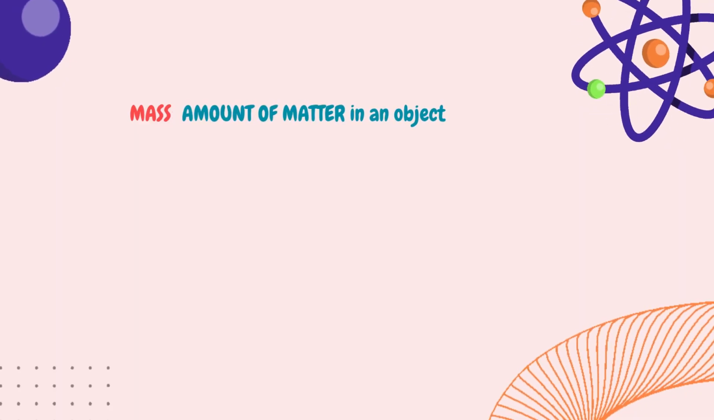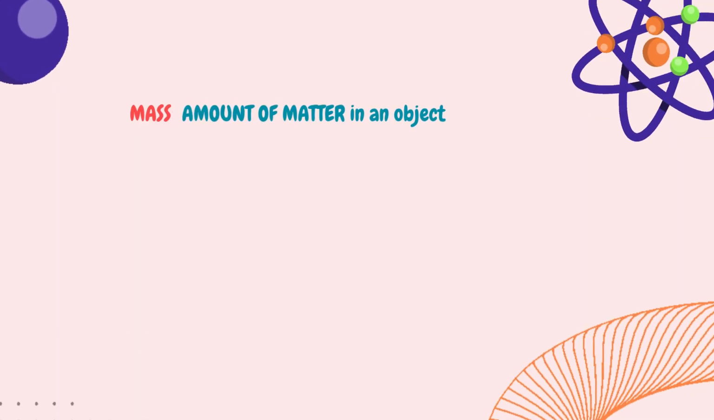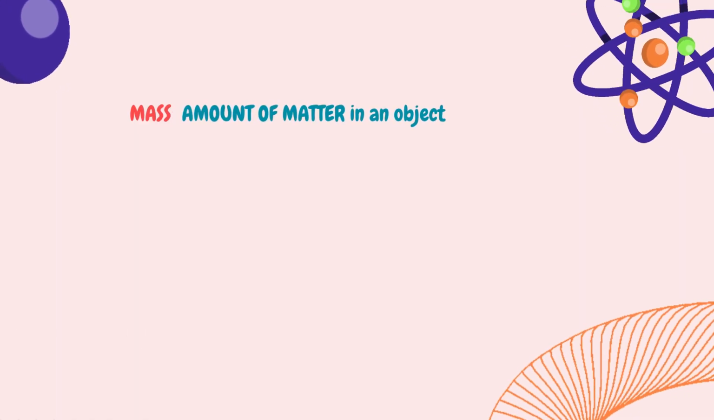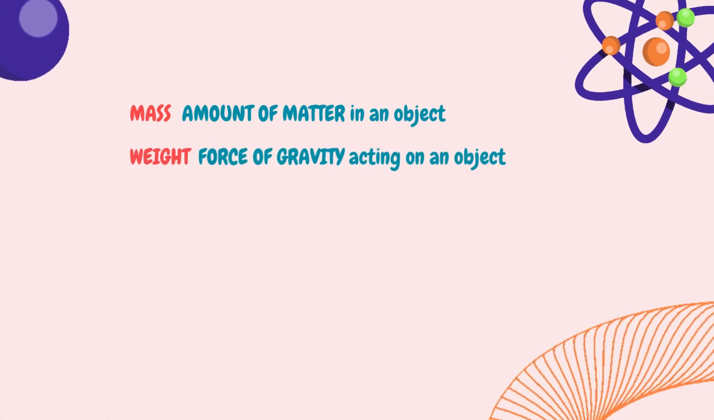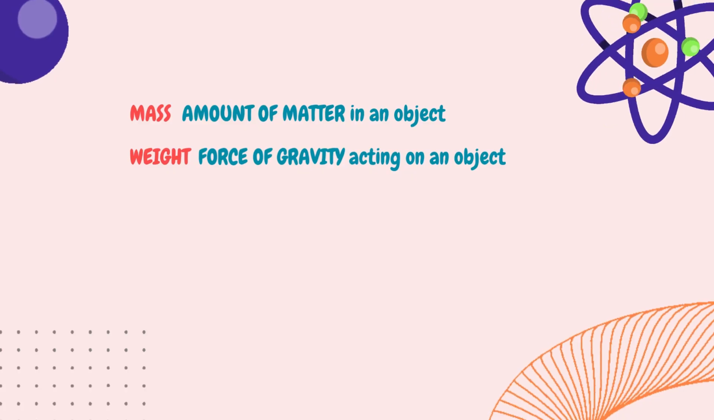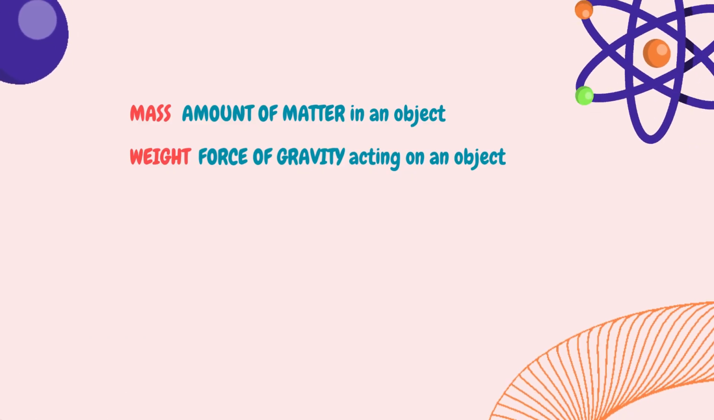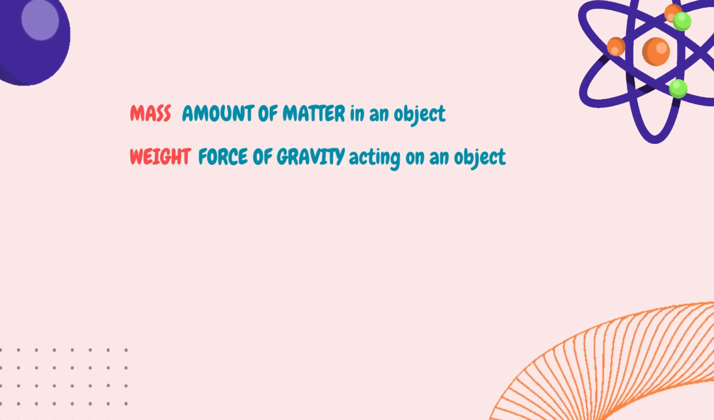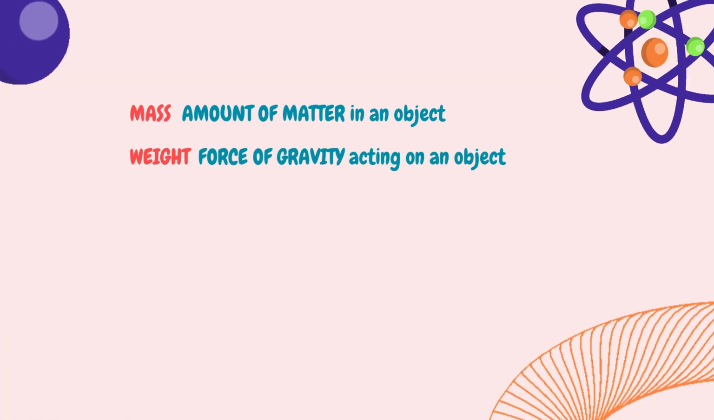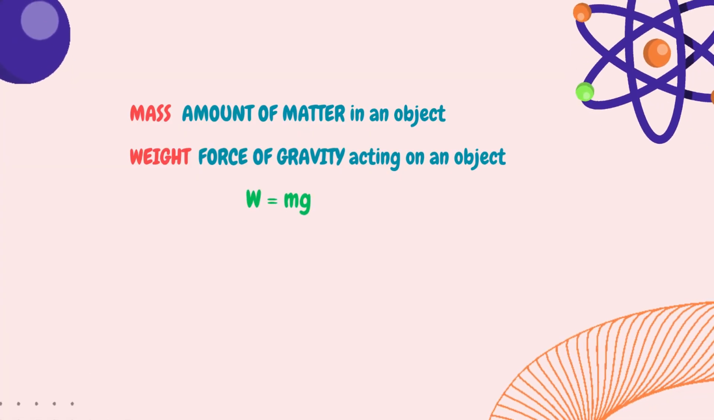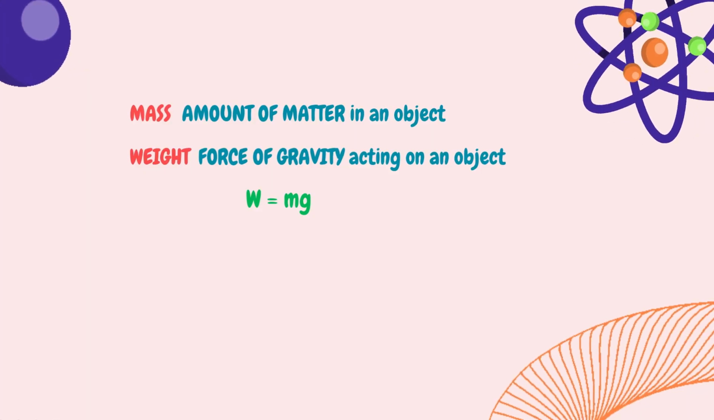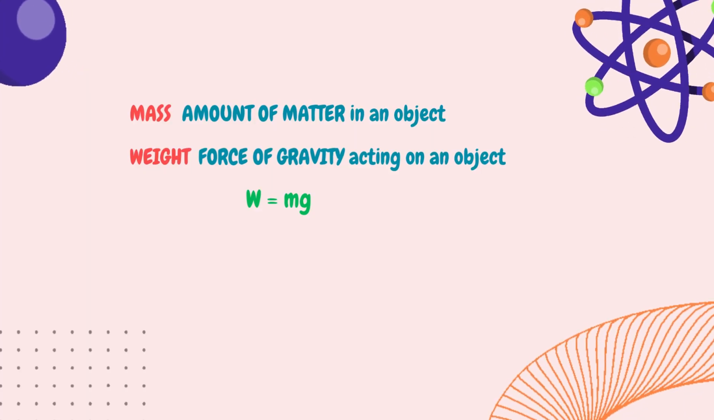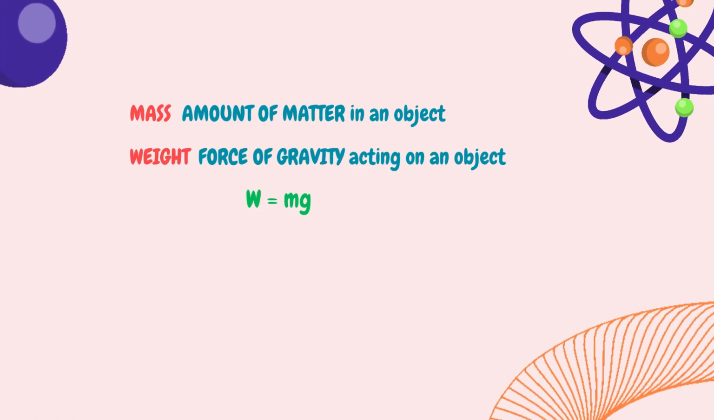To recap, mass is the amount of matter in an object, and the mass of an object is the same regardless of the change in gravity. Weight is the force of gravity acting on an object, and the weight of an object changes with the change in gravitational strength. It increases with an increase in gravitational strength. The weight of an object is calculated by the formula weight is equal to mass times gravitational force. The next time someone says mass and weight are the same, blow their mind with physics, of course politely.